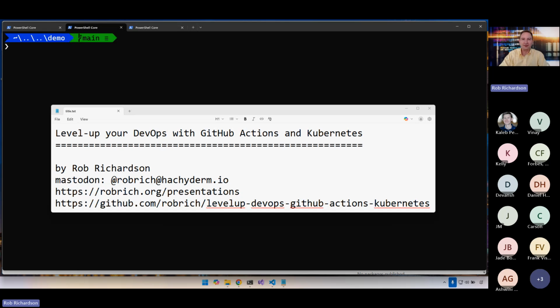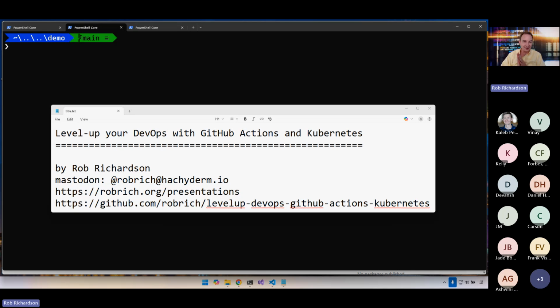We'll scaffold out a website. We'll build a Git ignore file, a Docker ignore file, and a Dockerfile. We'll build a Kubernetes YAML file. We'll build a DevOps pipeline in GitHub Actions, and we'll see that all running. I am so excited. There are no slides in this talk.